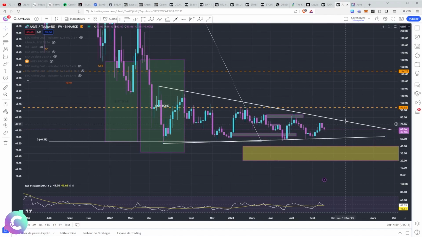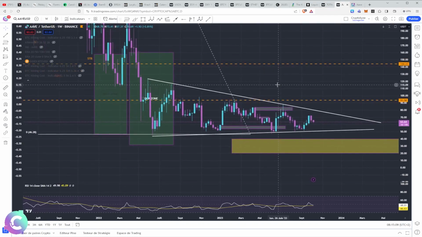Especially since AAVE is a 100% decentralized protocol with more than 150 holders. So we are in something which is truly community-based, and which works very well, and for me it is one of the best protocols to show the fact that a decentralized protocol works and is profitable, because AAVE is profitable.